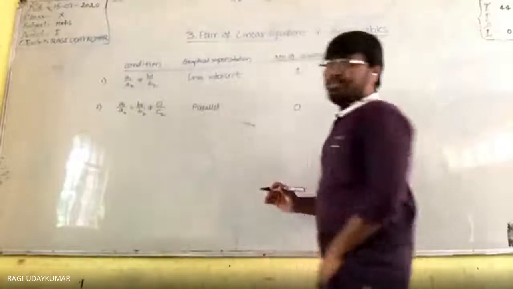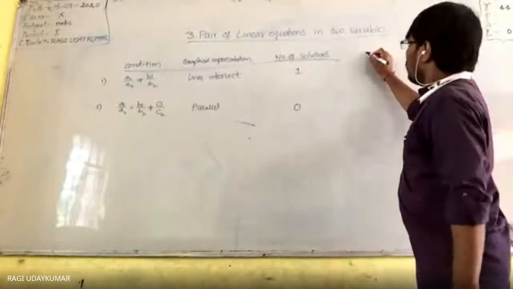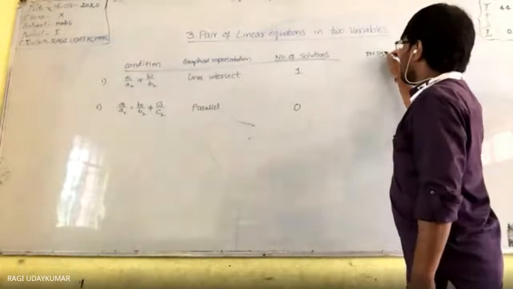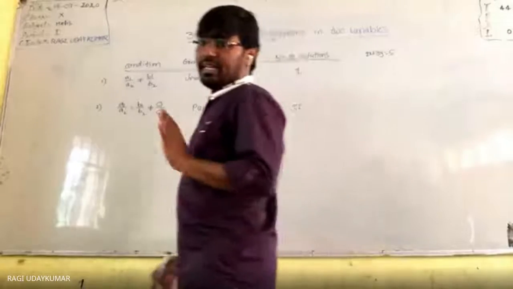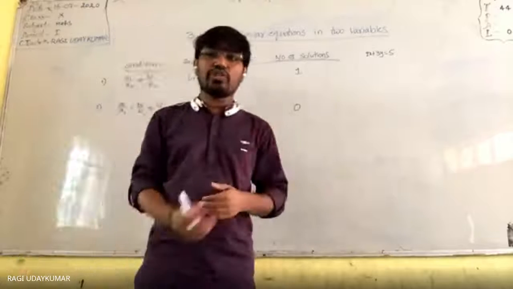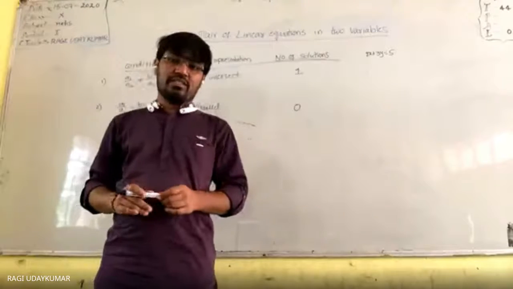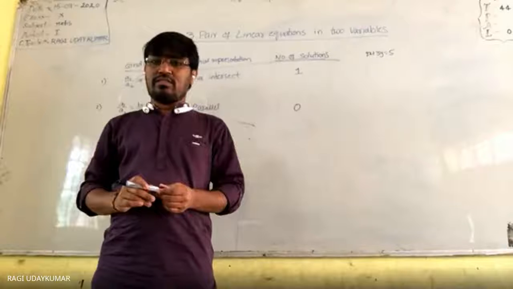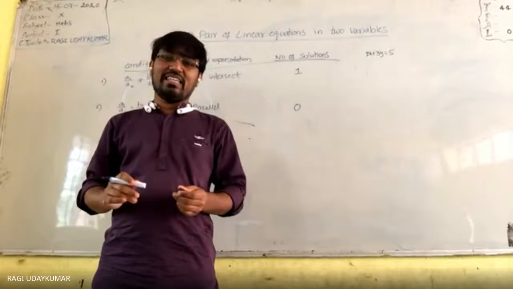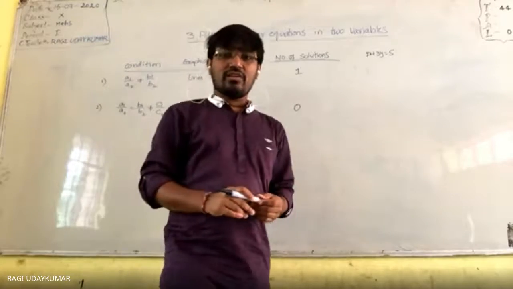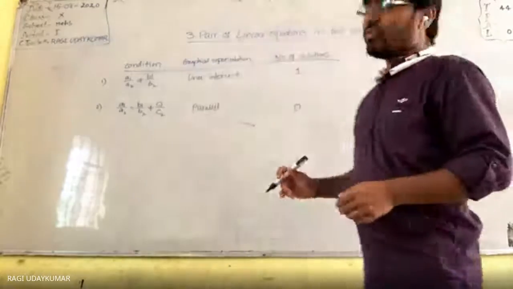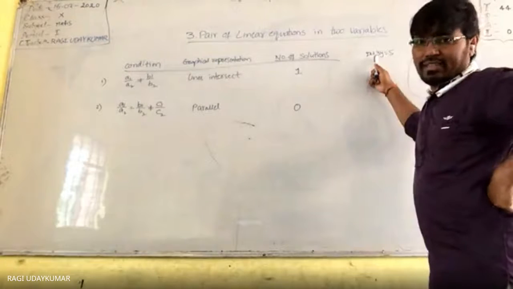Okay, let me ask one simple question. For 2x plus 3y is equals to 5, only one linear equation I have given. How many solutions are there for that? Sir, one. No? Infinite. Very good. Vedika is right. Very good. Infinite, beta. Okay. So here infinite solutions will be there for this.